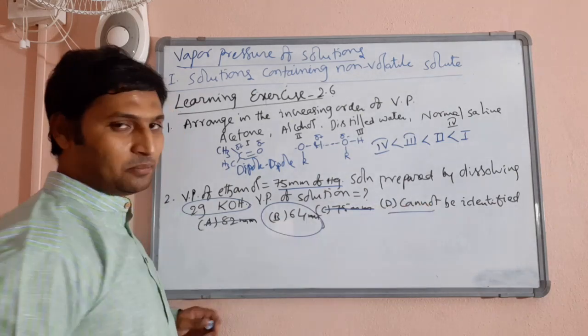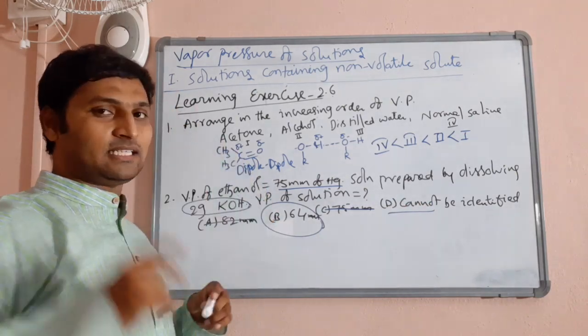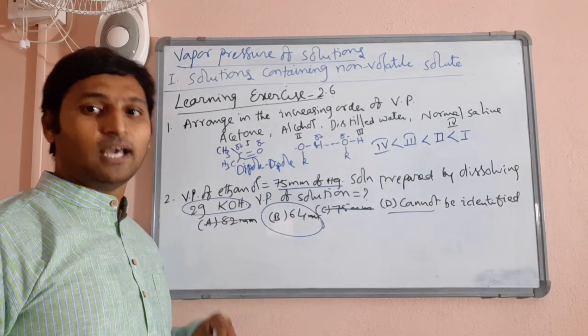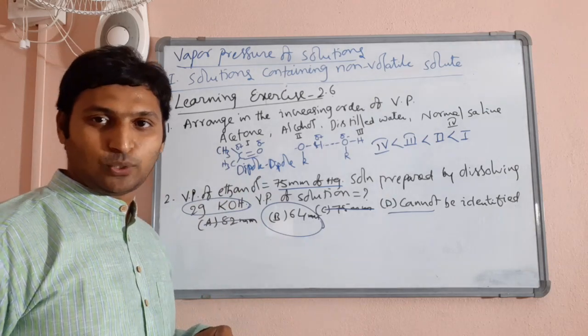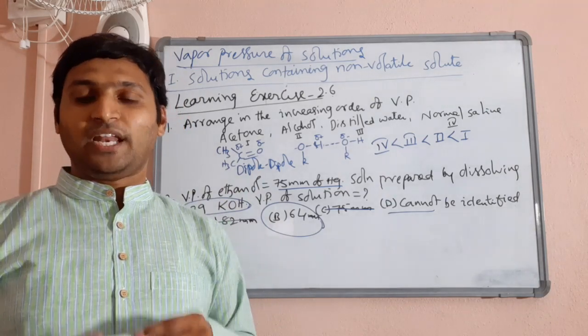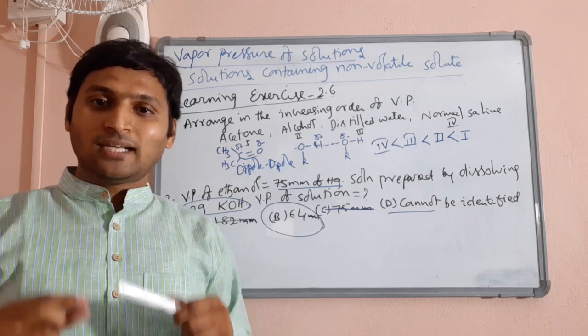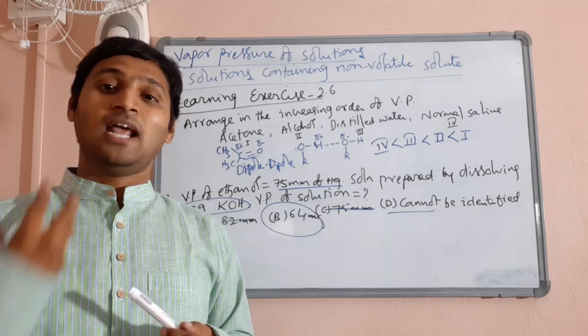Option D, cannot be identified, is wrong, we can easily identify. So upon adding non-volatile solid solute, vapor pressure of a liquid decreases. To establish that, we have taken these two examples. Understood? Now let us get into a very, very important quantitative relationship between vapor pressure of the solution and composition of the solution.